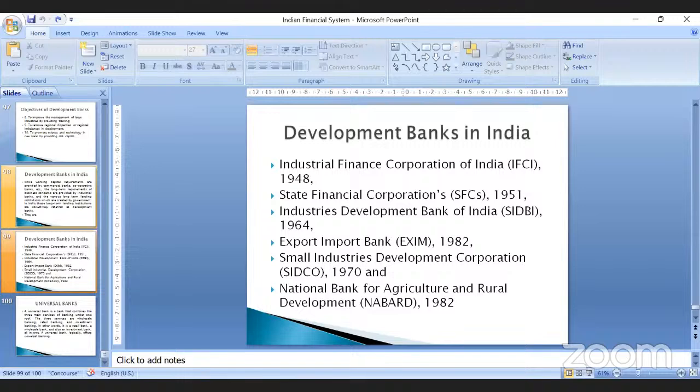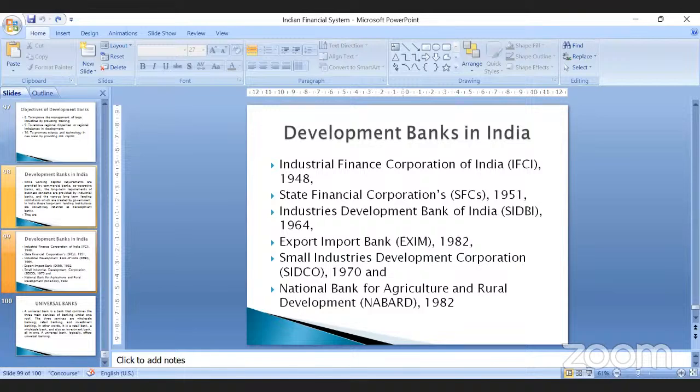Apart from that, we have the Export Import Bank, which concentrates on providing funds or capital to export and import related activities. We have the Small Industries Development Corporation. Whenever you categorize industries, we have small scale industries, medium scale industries and large scale industries. Any bank which caters only to the needs of small industries, we call SIDCO. And there is NABARD, the National Bank for Agriculture and Rural Development. They only cater to the needs of agriculture and rural development. This is a national level bank which caters to agriculture and rural development.